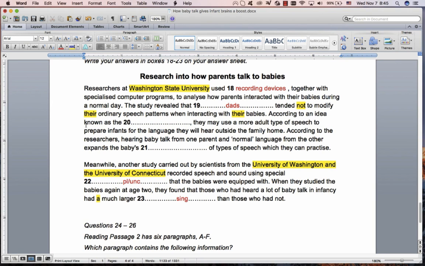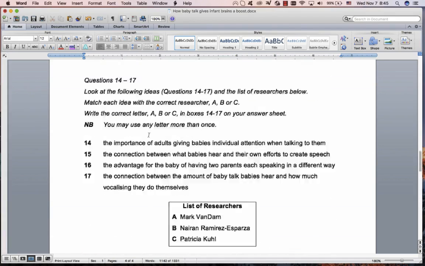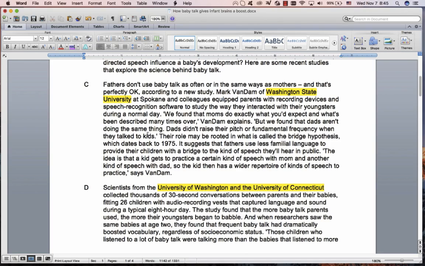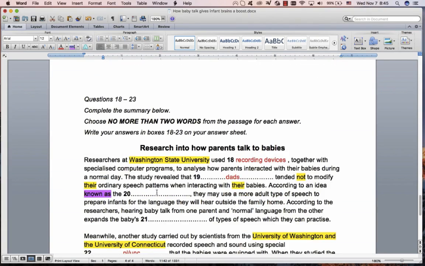According to an idea known as the. Now this I always like to highlight. That often gives you a clue. Please remember all the synonyms for this: known as, is called, is referred to as, is termed. Those are the four main ones. What is known as? An idea known as the. Can you see the known as? And there it is over there, is called. What is it called? The bridge hypothesis. So really, if you saw the known as, is called, it's very straightforward again.